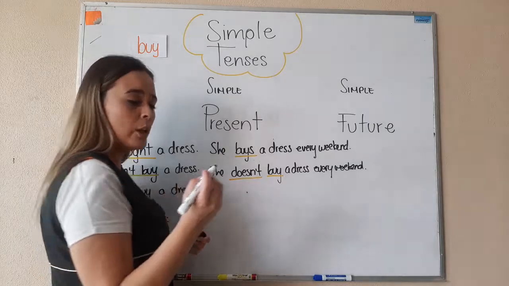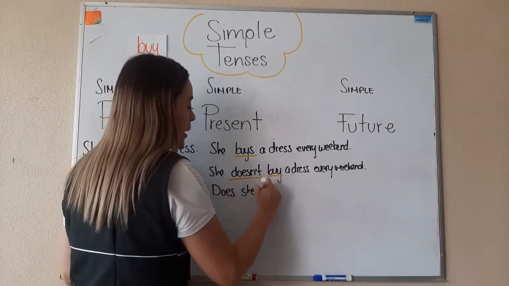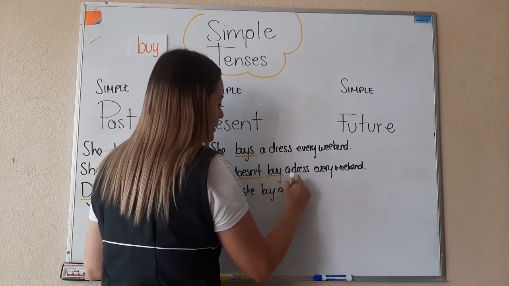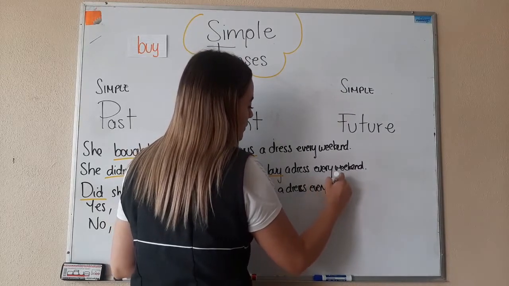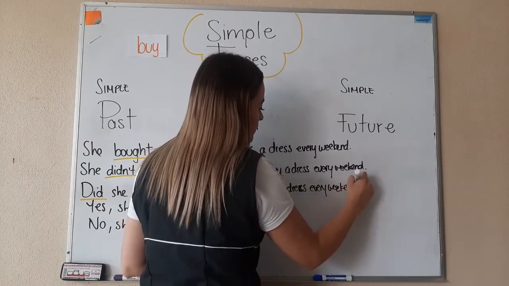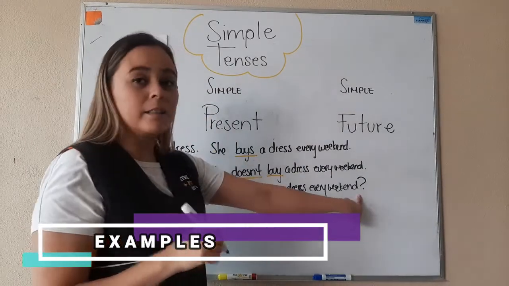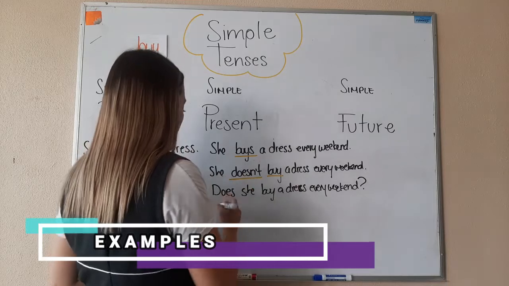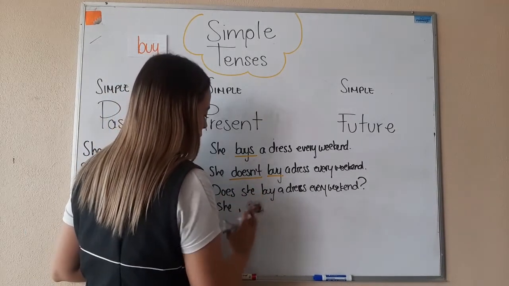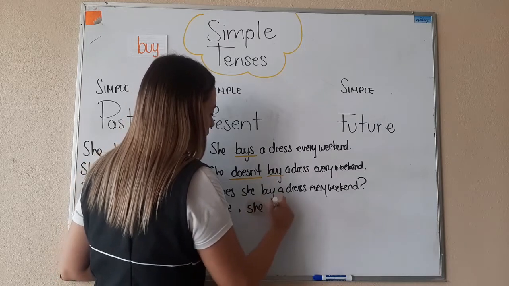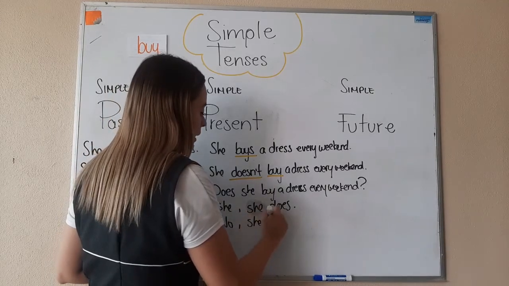Now, in a yes/no question, we're going to start with does. Does she buy a dress every weekend? Remember, the question mark is very important. If you do not write it, it's not going to be a question, okay? Yes, she does. I'm sorry, I'm having mistakes. She does. Or no, she doesn't.